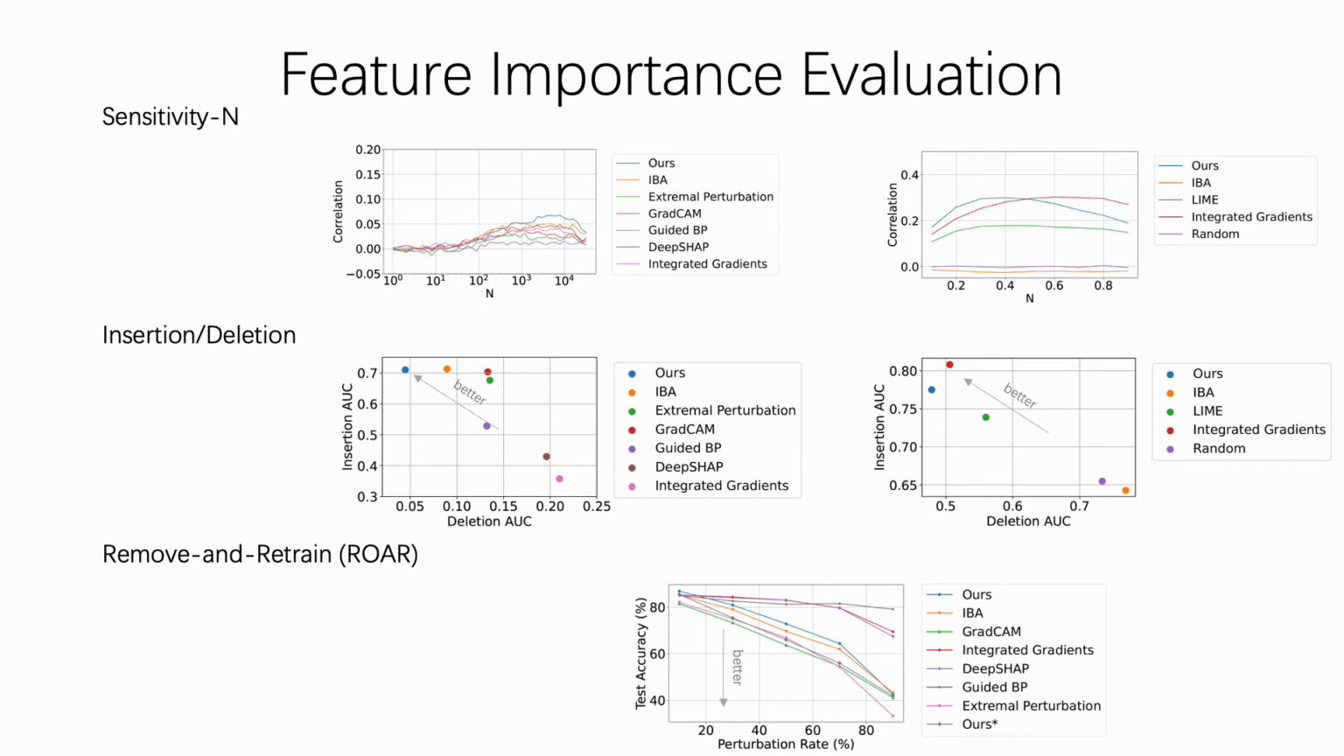We also evaluate our method with several human-agnostic feature evaluation metrics. These metrics are crucial as they objectively evaluate whether the attribution method is identifying contributing features. We evaluate our method and other attribution methods with sensitivity N, insertion deletion, and remove and retrain evaluation metrics.